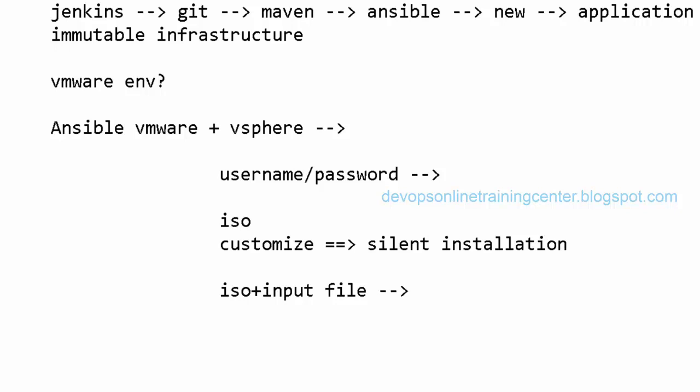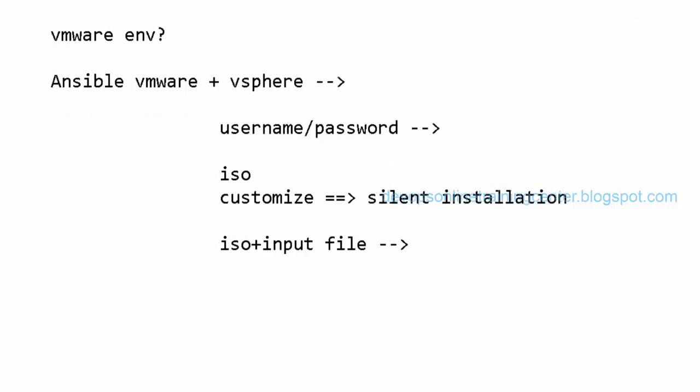Once we do this, this module will automatically create a VM and get the VM up and running with the specified operating system. There are a lot of customizations we need to do, but there is a way to do that.